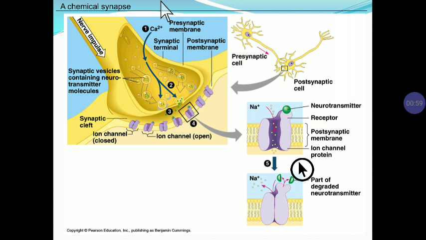So first we'll see this, which is called the chemical synapse. You will see this is the presynaptic cell, this is the postsynaptic cell. In the larger view we can see this is called the neurohumoral transmission. It occurs in both the central nervous system and the autonomic nervous system. This is called the chemical synapse. In this there are different steps which occur in the biosynthesis, storage and release of various neurotransmitters. The first step is the impulse conduction.